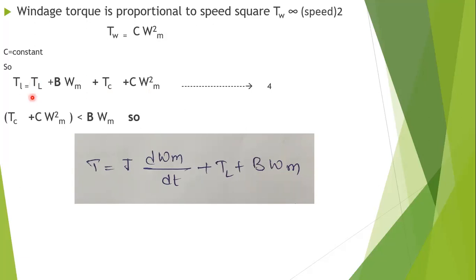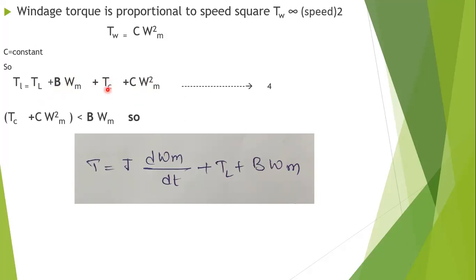So this is the mechanical work torque, these two are friction torques, and this is the windage torque. Out of these, the windage torque and the Coulomb torque, when compared to B omega m, have very, very small values.